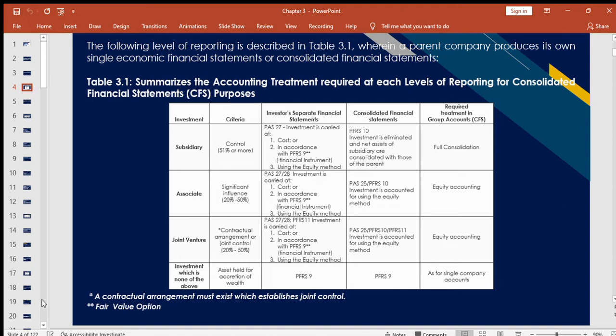The same is true with our investments in associates, considered a significant influence. So it can either be measured at cost, at fair value, or by the equity method.